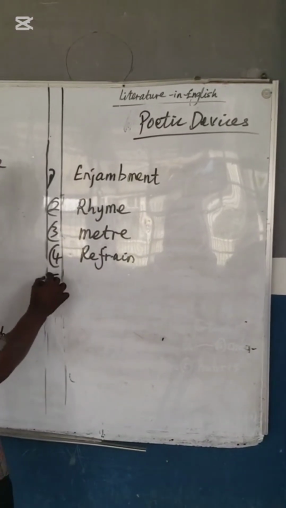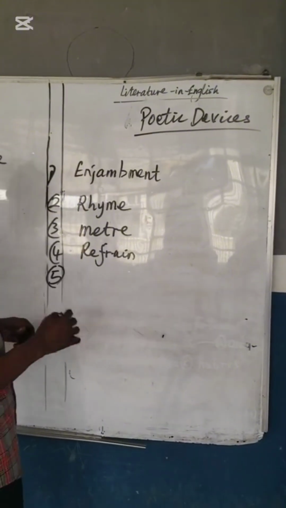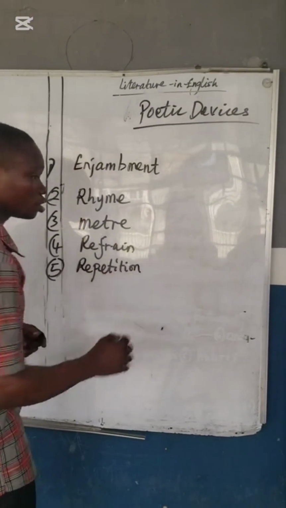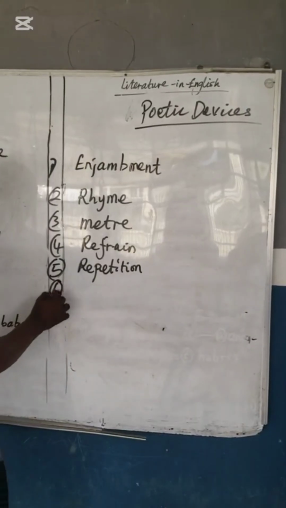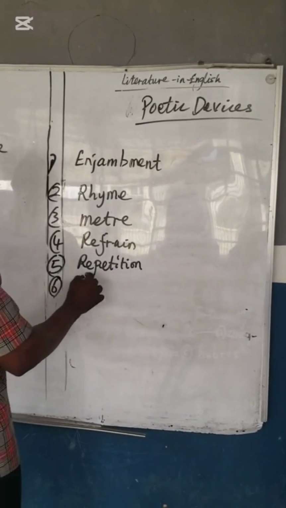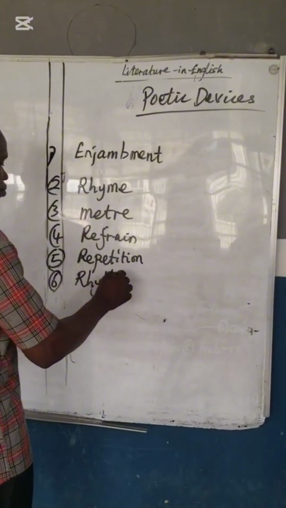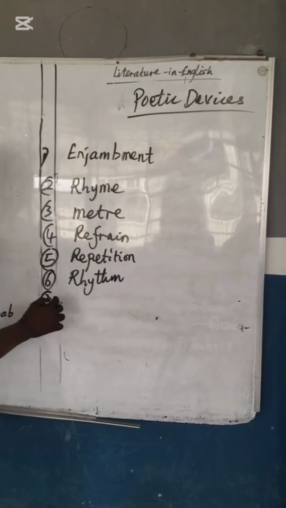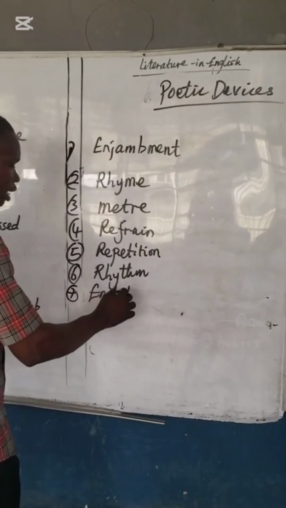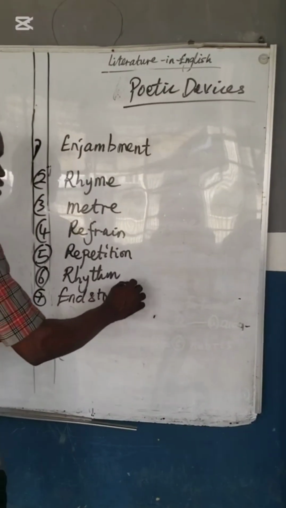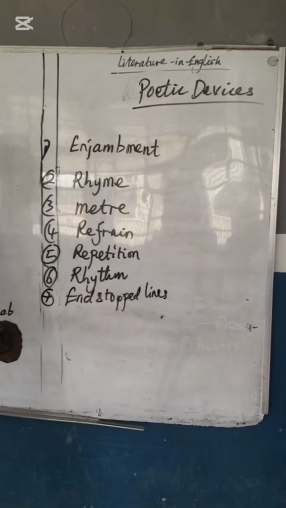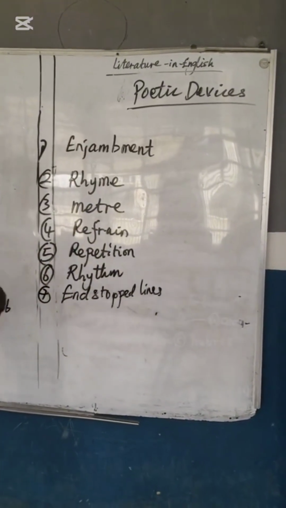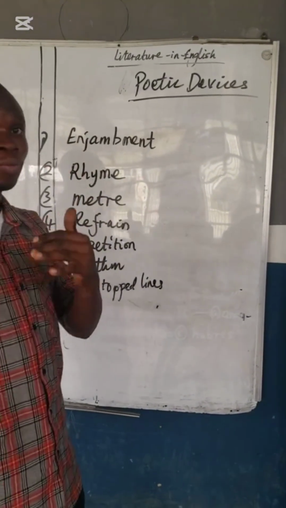Then five, you have repetition. Then six, we have end stop line. So these are some of the poetic devices you have. There are other ones, but with time you get to find out the other poetic devices.